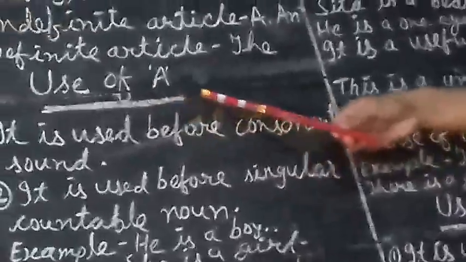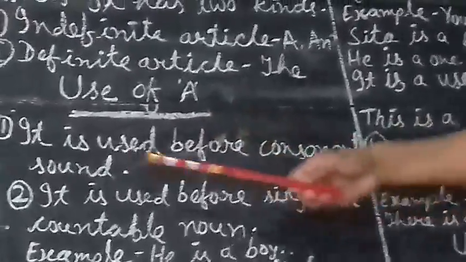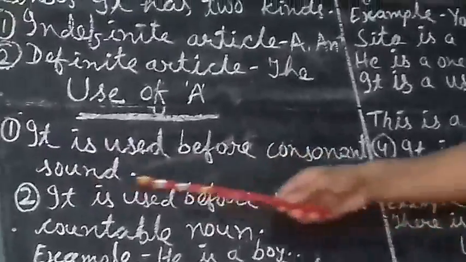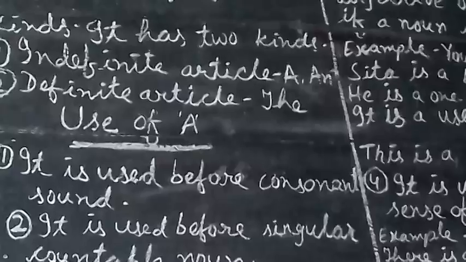Now we should come to uses of articles. First we will learn use of a. Number 1. It is used before consonant sound. You should try to understand what is consonant sound. As you know, there are 5 vowels and the rest are consonants.